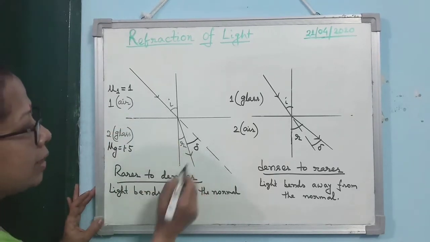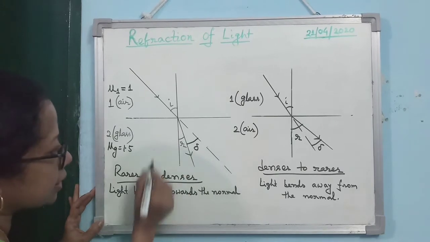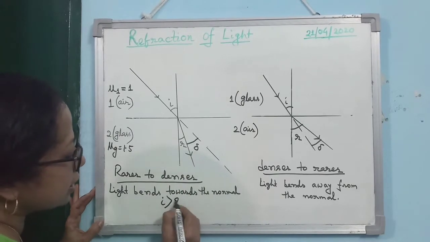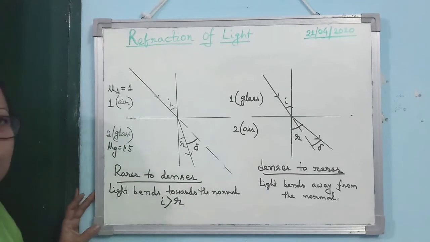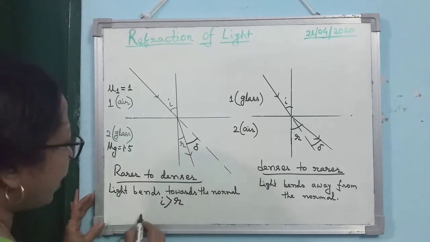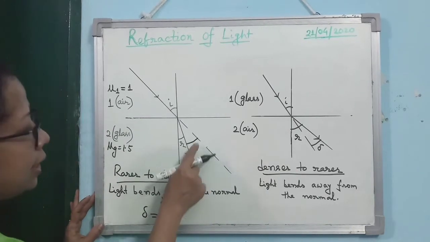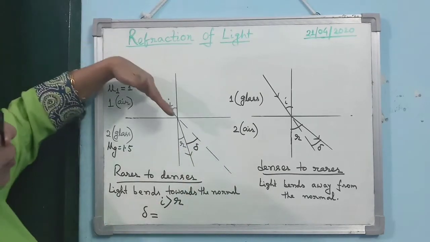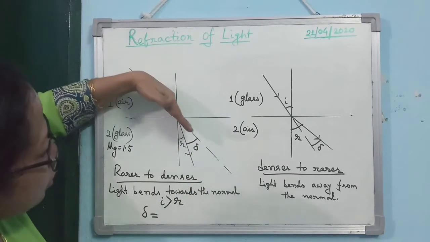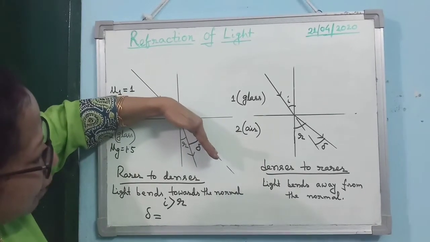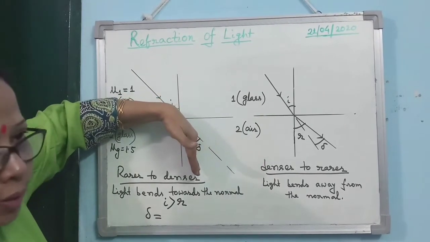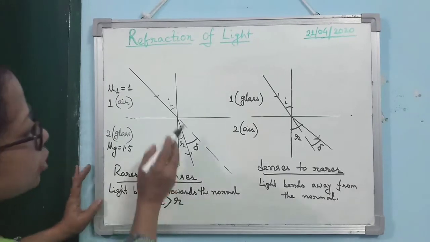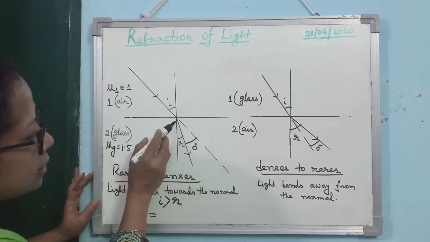So when light bends towards the normal, then what is happening? Just look at the diagram. Angle of incidence is greater than angle of refraction. Then what is the amount of deviation? This is known as angle of deviation. What is the meaning of deviation? Just understand it. The light was following this path. So it is bending from this path. Now light is following this way. So you see, this was the original path and this is the final path.